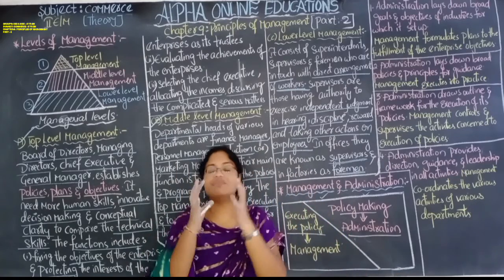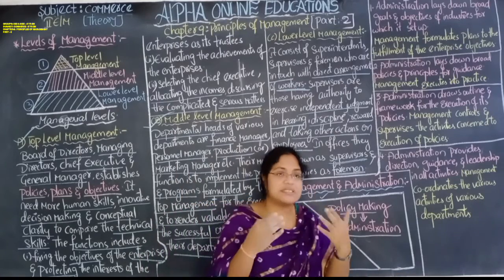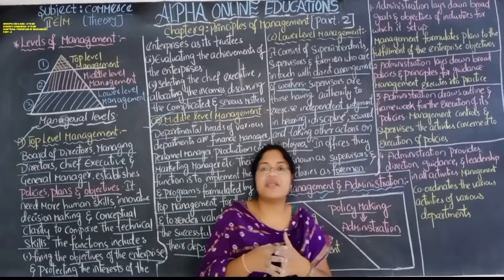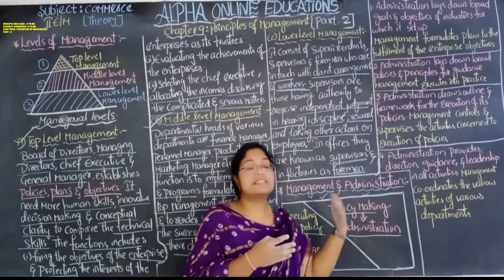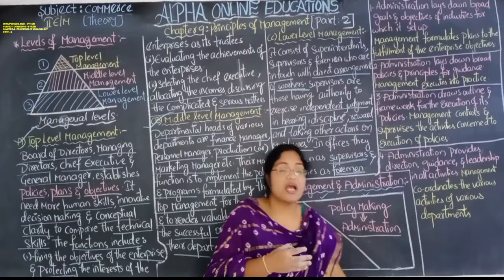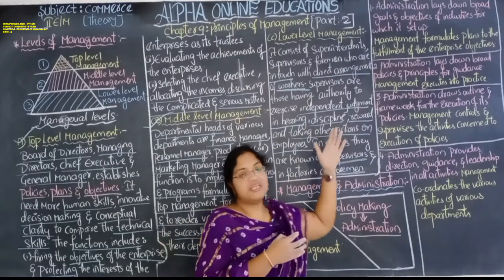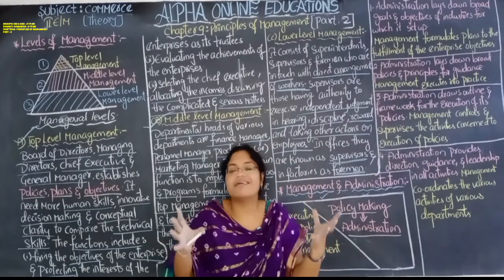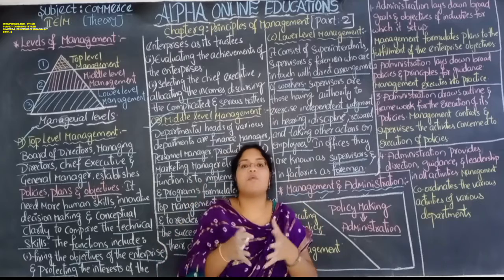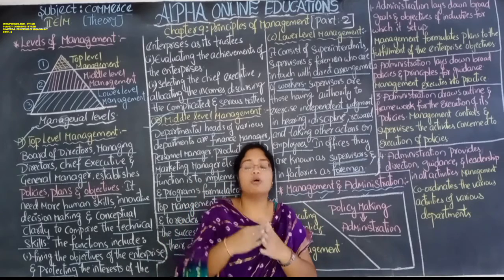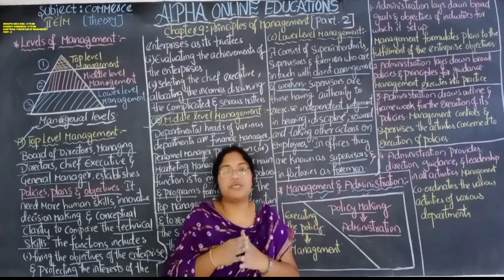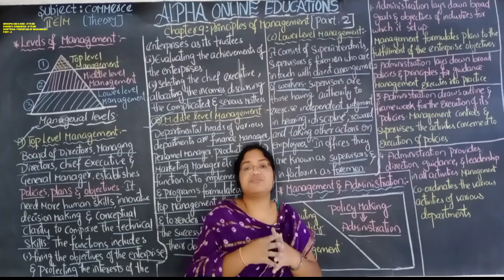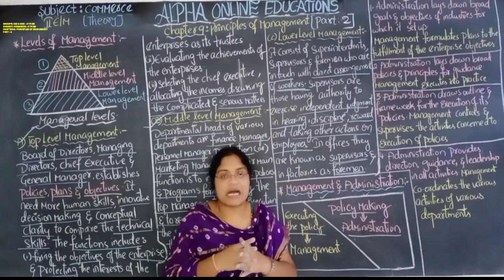For the industry which is started, there is a certain purpose, a certain reason for starting it. Those reasons can be achieved with the help of the administration. The administration will make the policies and set the goals and objectives for which the industry is started.